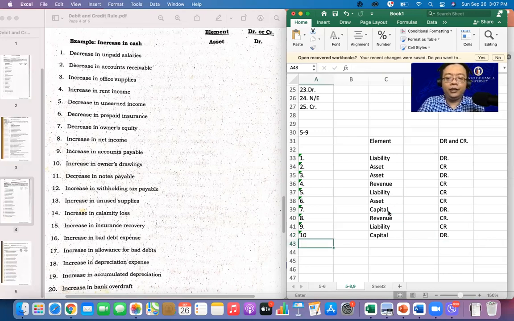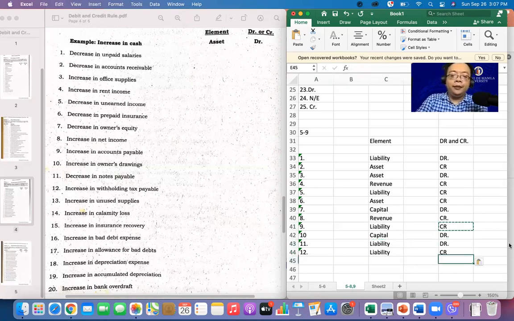Number 11, decrease our notes payable. So ito ay napakadali, liability. Pero if we decrease our notes payable, debit, di ba? Napakadali, no? Number 12, increase in withholding tax payable. Napakadali naman ito. It is a liability. Pero increase ito, so number 11, decrease. So ito ay credit. Hopefully, in your assignment you can be able to answer.